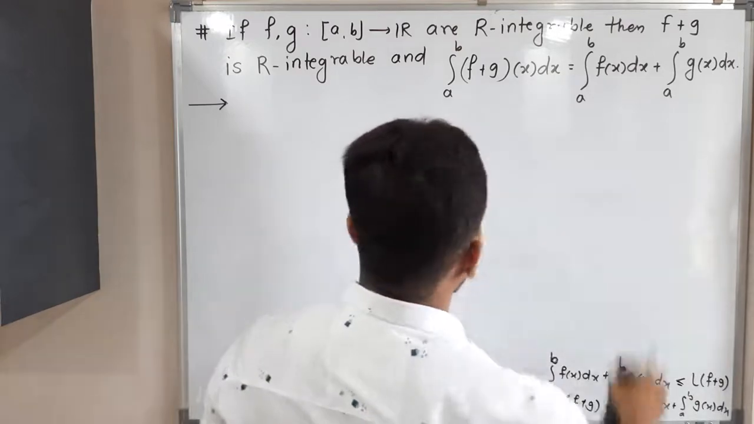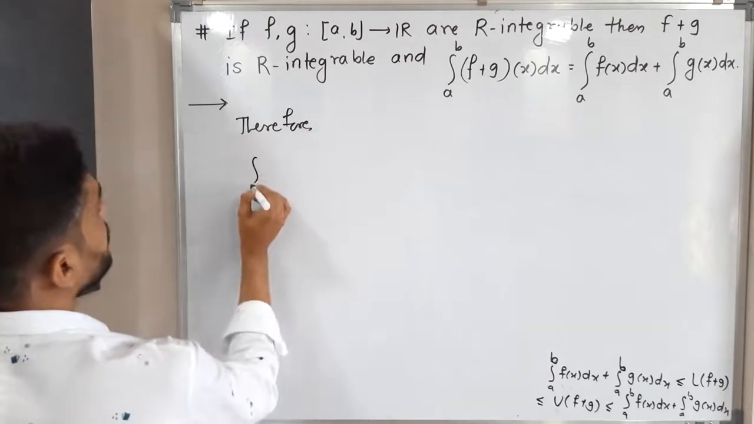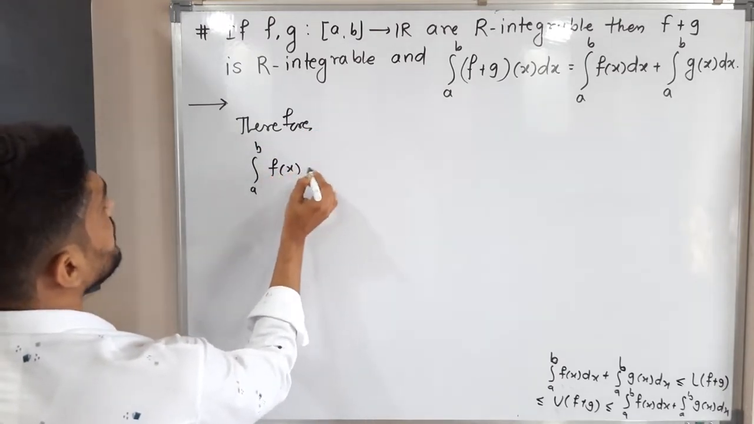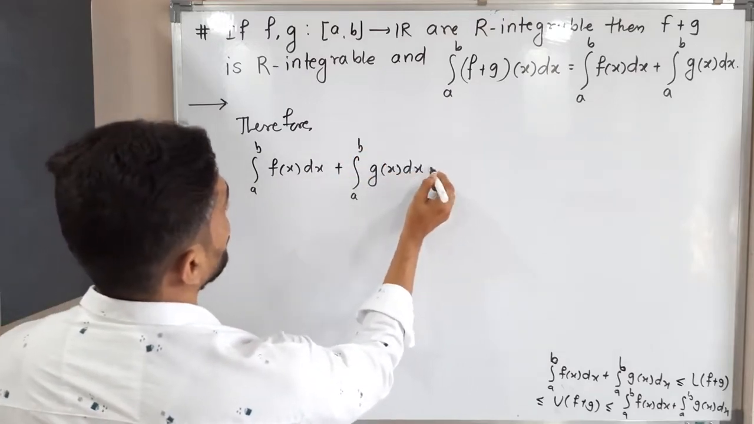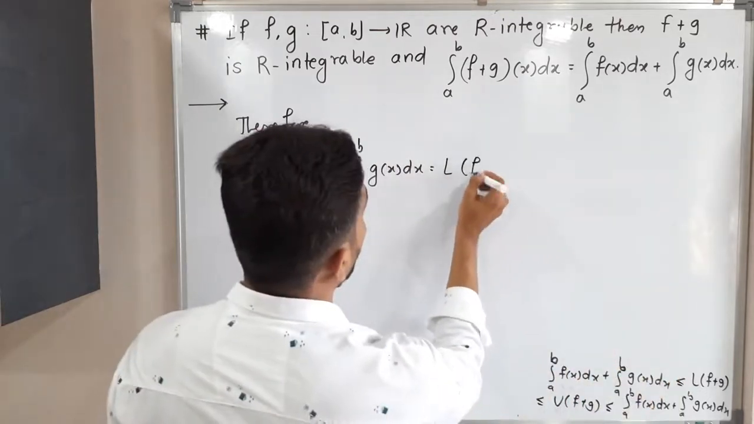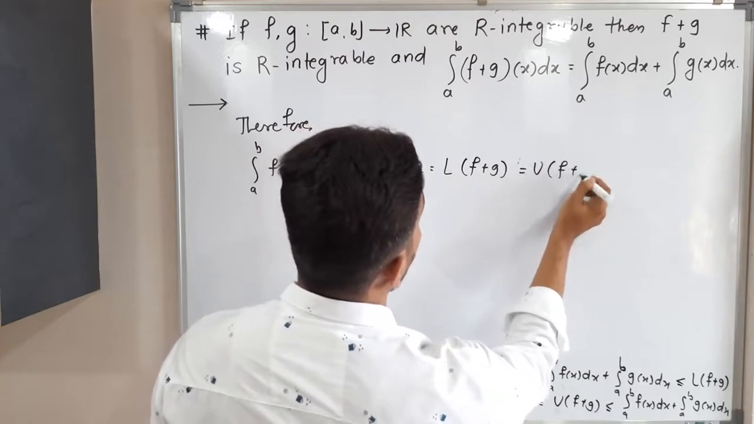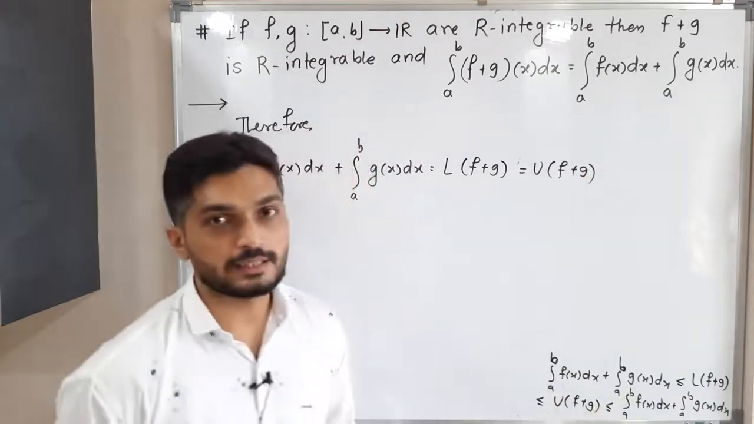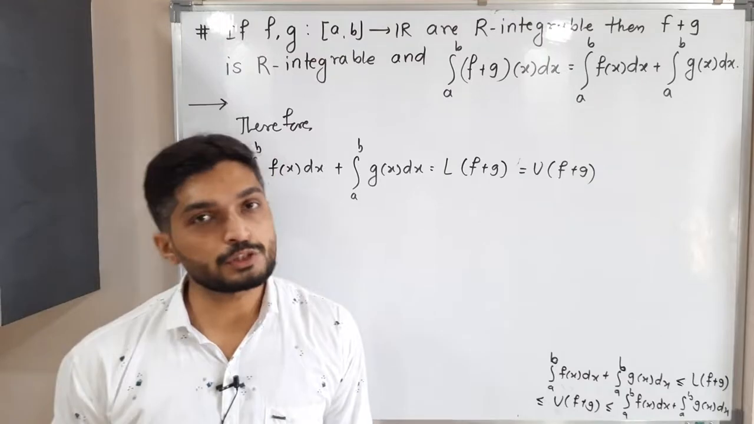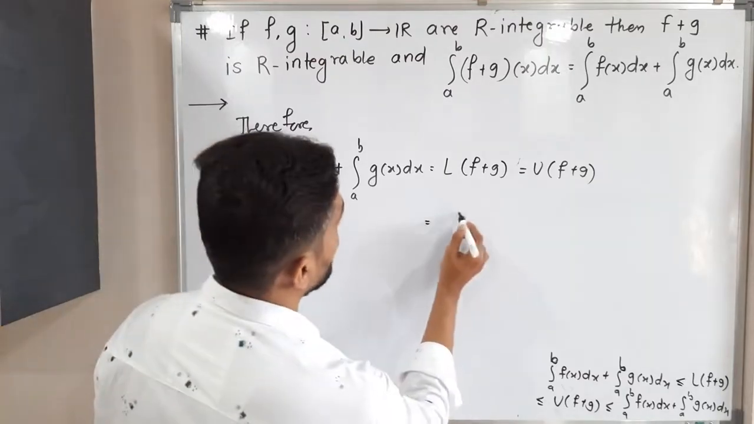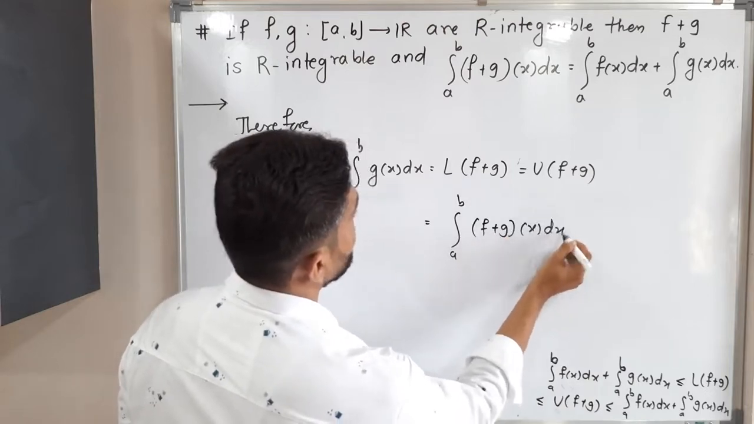Therefore we can write: the integral from a to b of f(x) dx plus the integral from a to b of g(x) dx is equal to the lower integral of f plus g, which is equal to the upper integral of f plus g. Since all of them are equal, since the starting and ending points are the same. If the upper integral and lower integral are the same, we say the function is Riemann integrable, and that is nothing but the value of the integral from a to b of (f plus g)(x) dx. So in this way we proved it.